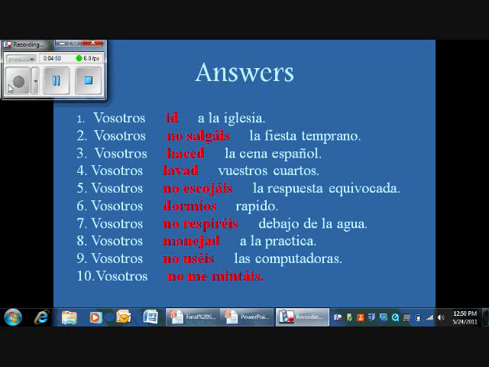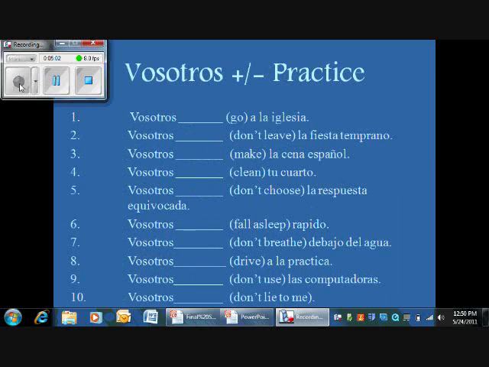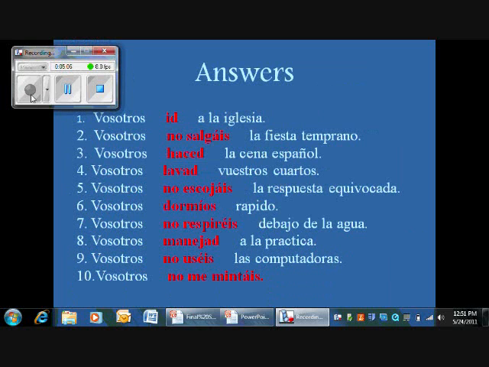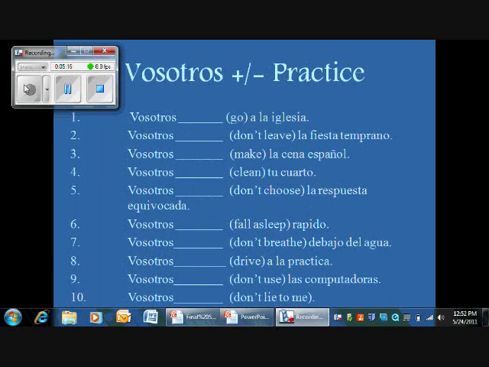This is no salgáis because you use the yo form, take off the O, and add áis on IR verbs, and you add the no because it's negative. Vosotros make the dinner in Spanish. Vosotros haced la cena en español. This is because you take off the R on hacer and put in a D on the positive.